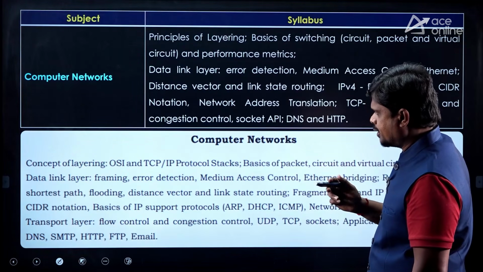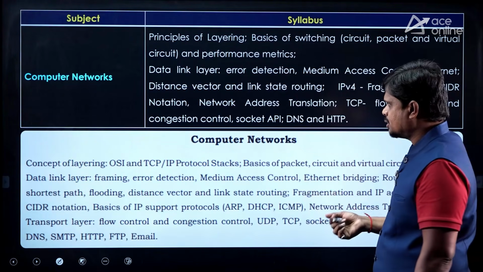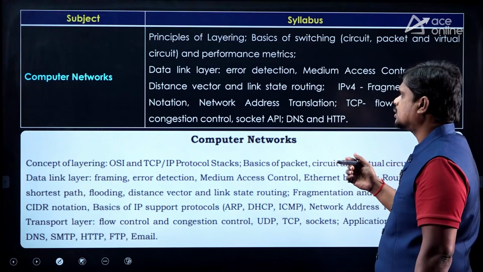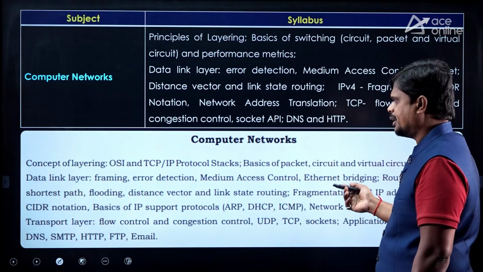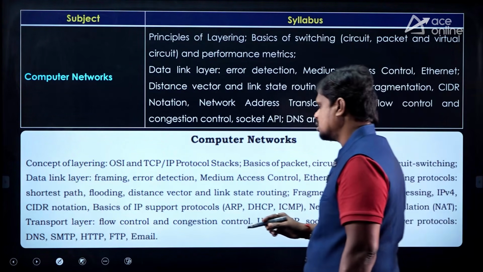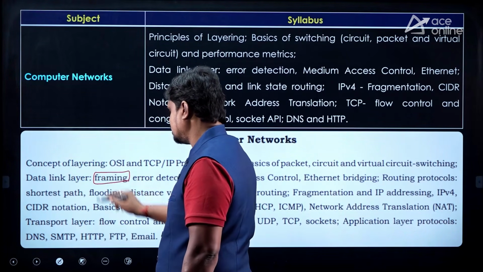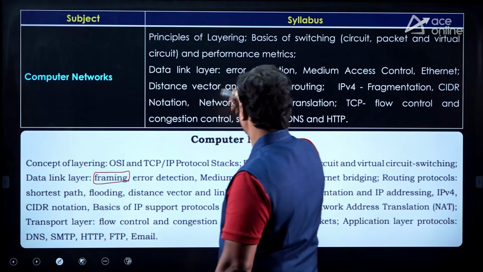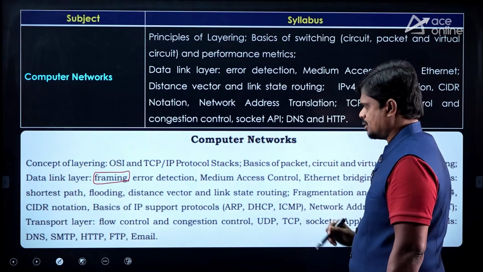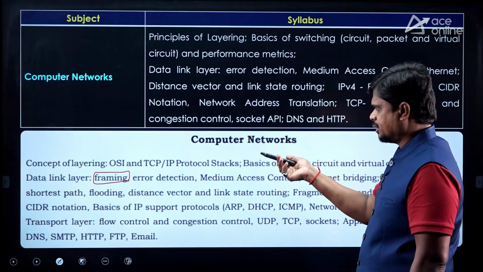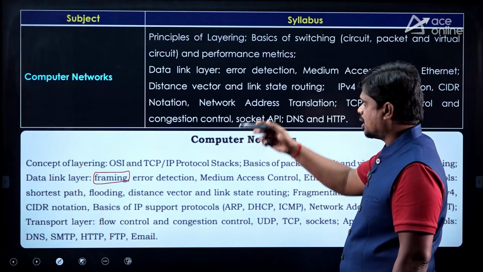Then if you see computer networks, people are having a lot of discussion about this. I can say only two topics are being removed from computer networks. What are the two parts? Framing is clearly mentioned as part of the GATE 2026 syllabus, but in the 2027 syllabus, framing is removed. Directly it starts with error detection. Techniques like character stuffing, bit stuffing, character count are this time not part of